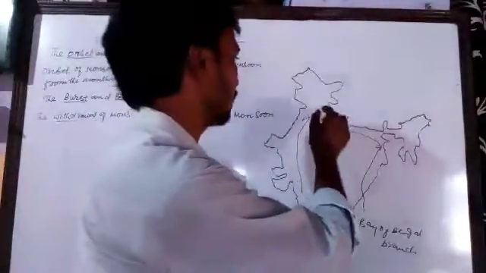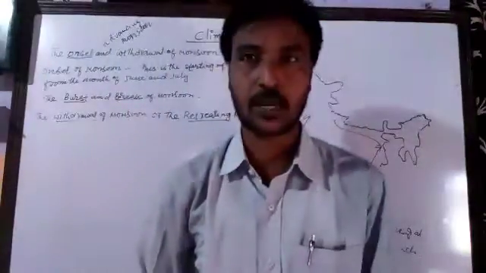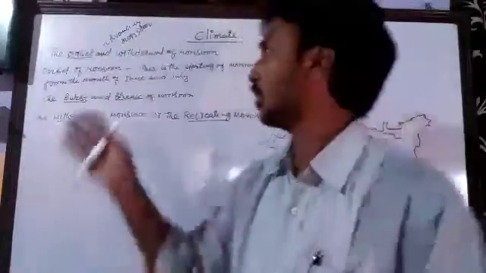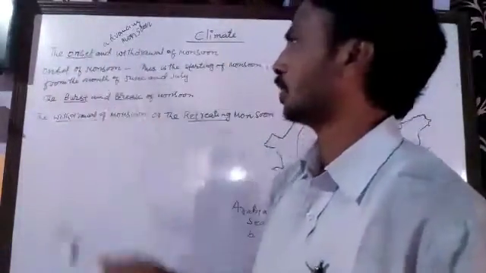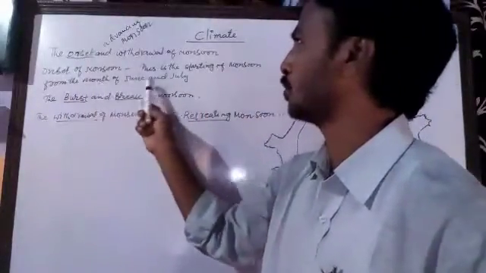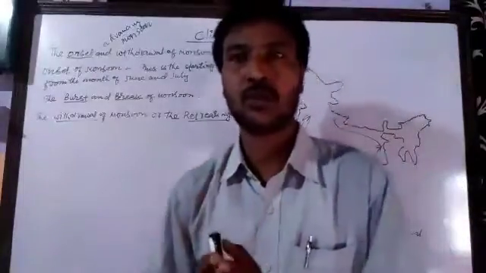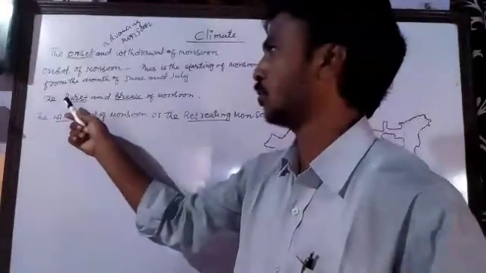Because of this retreating monsoon, different parts of India also receive rainfall during the time of returning of the monsoon. So that is all about the onset and the withdrawal of monsoon. Now, the onset of monsoon, I have already told you, is the starting of monsoon from the months of June and July. The burst of monsoon is related to the advancing monsoon, or the onset of monsoon.